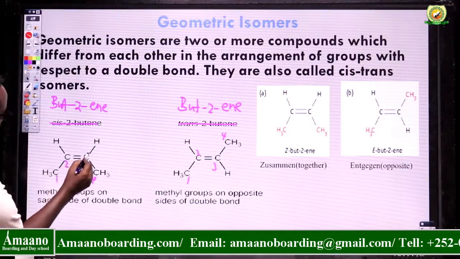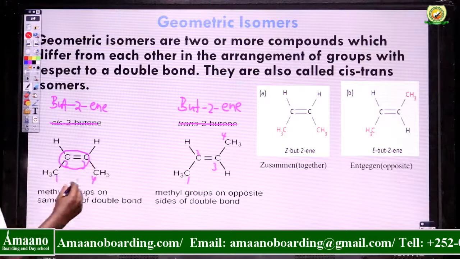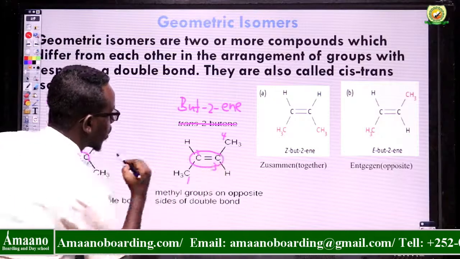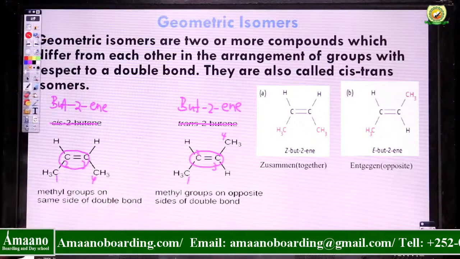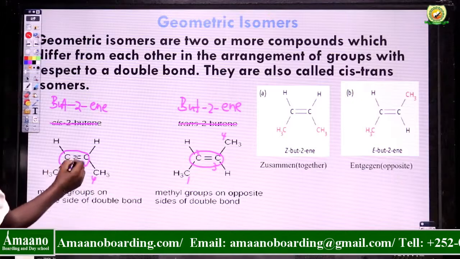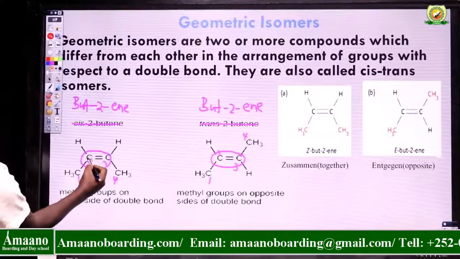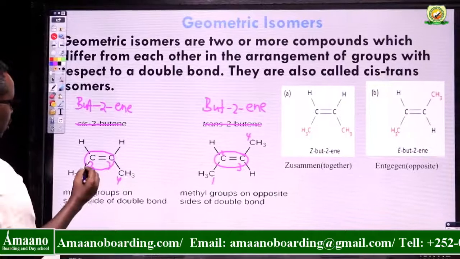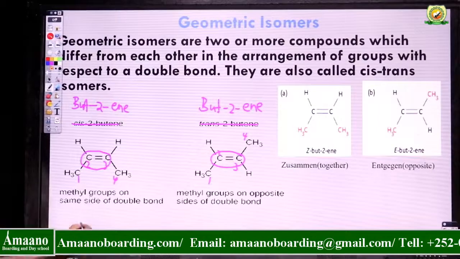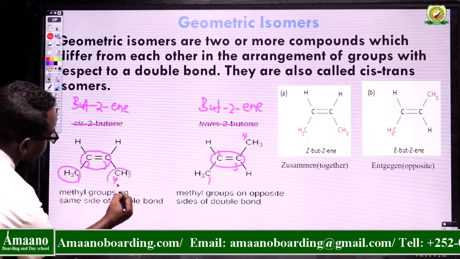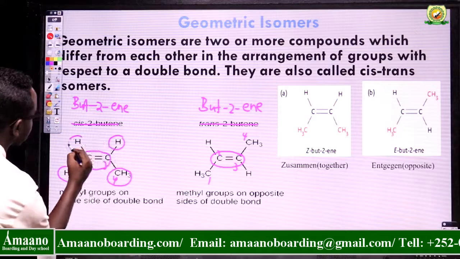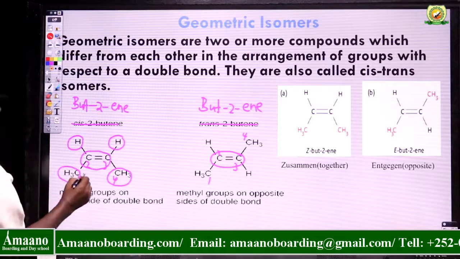What about here, you have what? Carbon double bond carbon, and here you have carbon double bond carbon. So that's our base. The methyl group is on the same side of the double bond. If you consider this base, our base is carbon double bond carbon. How many species are attached to this base? It's attached to a methyl group, and here is attached a methyl group, here is attached hydrogen, here is attached hydrogen.